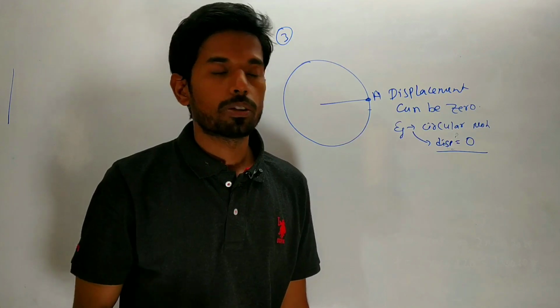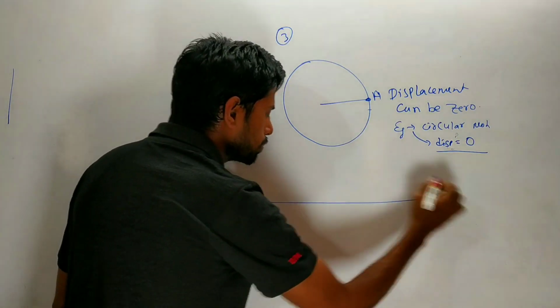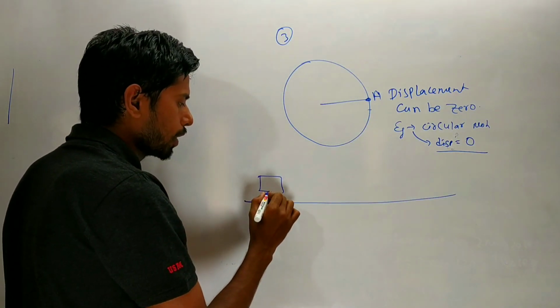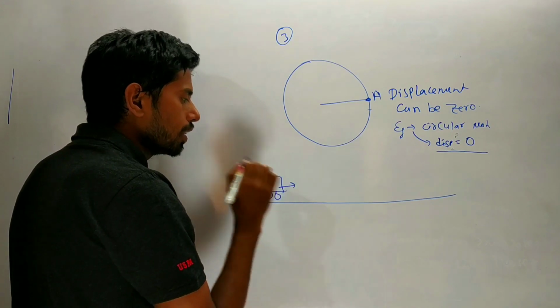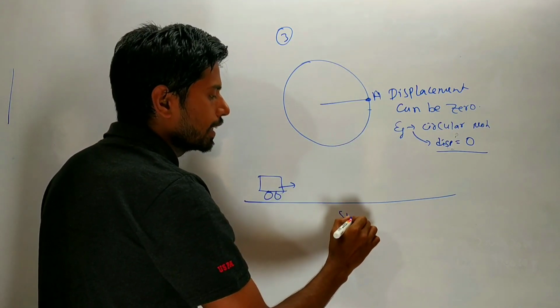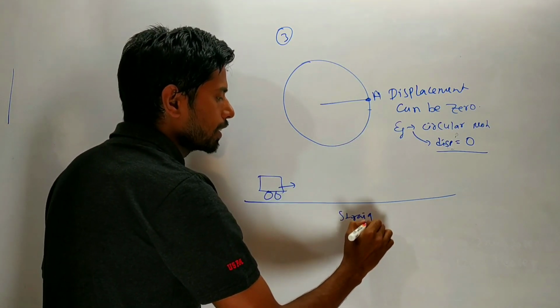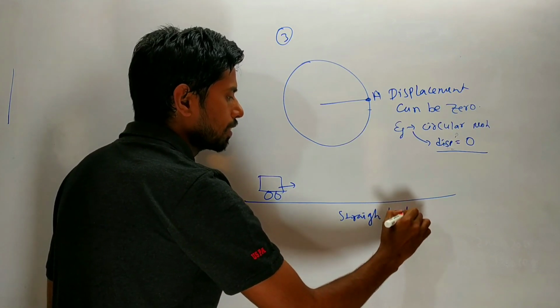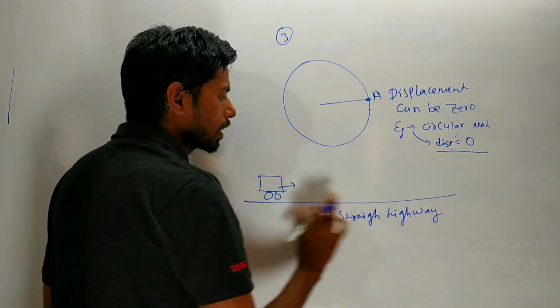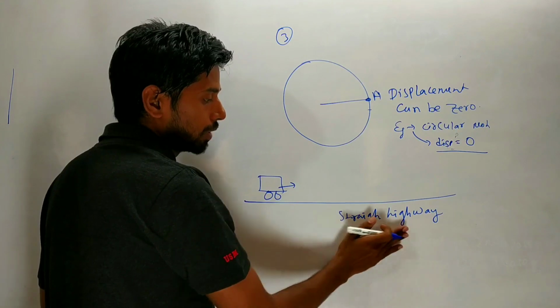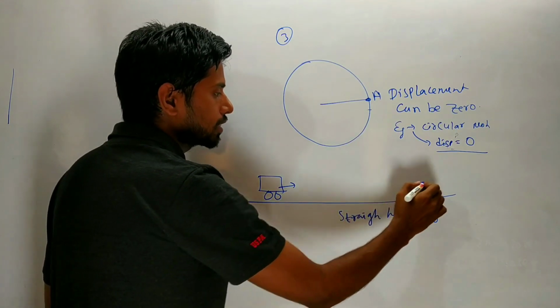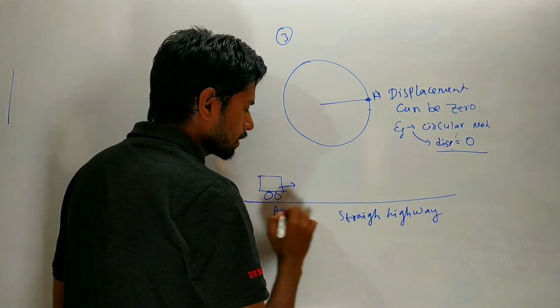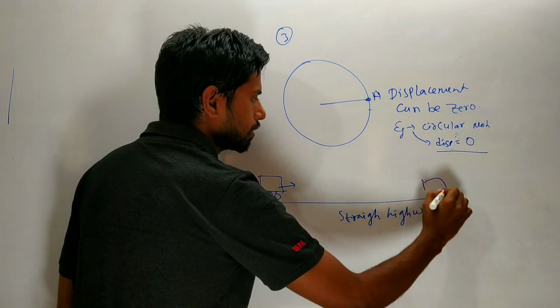This is also false, because you know, if a body moves along a straight highway, then in this case you can write, in straight highway, if a body moves along a straight line, then what is the distance from A to B? Suppose it moves 2 kilometer.